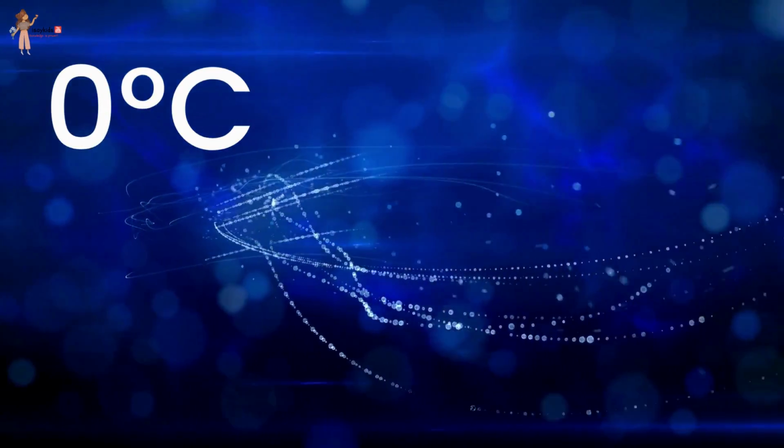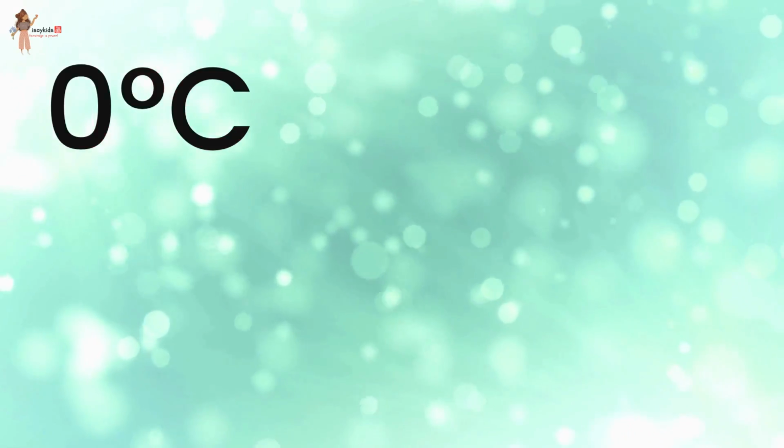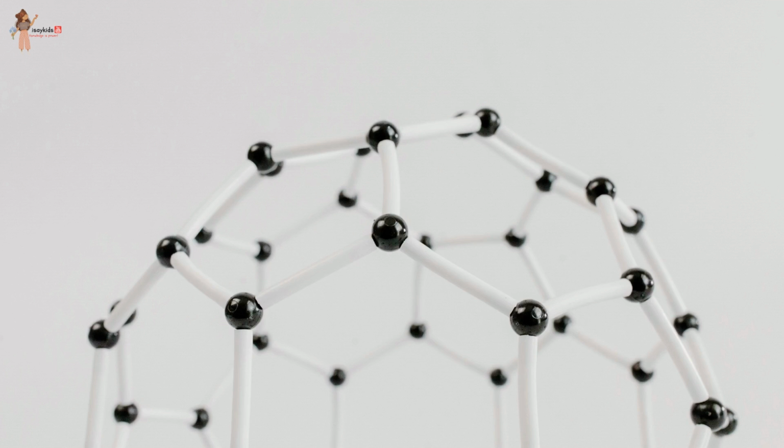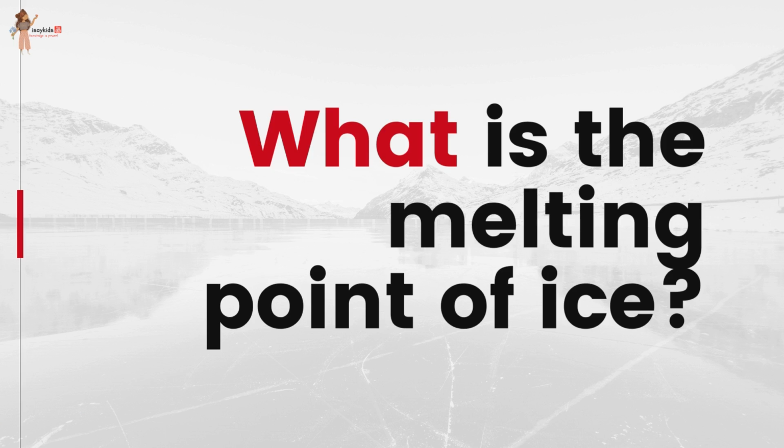So, particles in water at 0 degrees Celsius have more energy as compared to particles in ice at the same temperature. A stage is reached when the solid melts and is converted to a liquid. The minimum temperature at which a solid melts to become a liquid at atmospheric pressure is called its melting point. The melting point of a solid is an indication of the strength of the force of attraction between its particles.